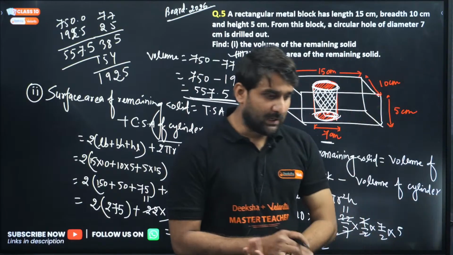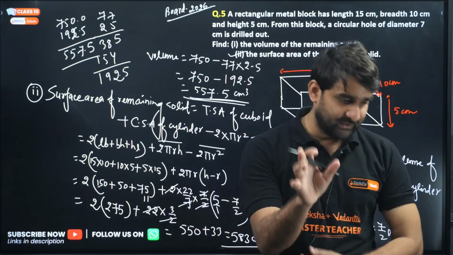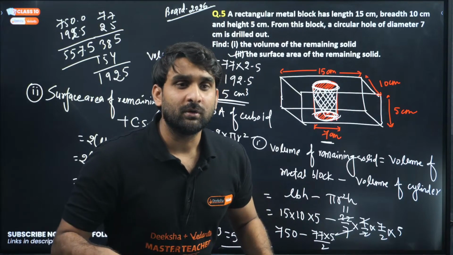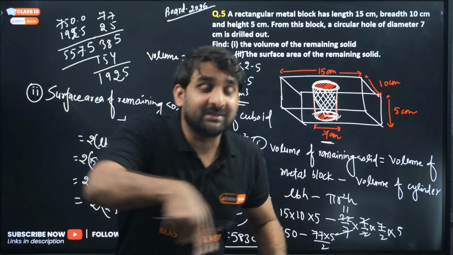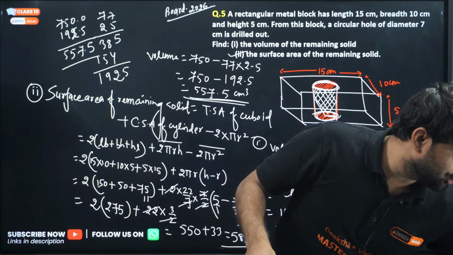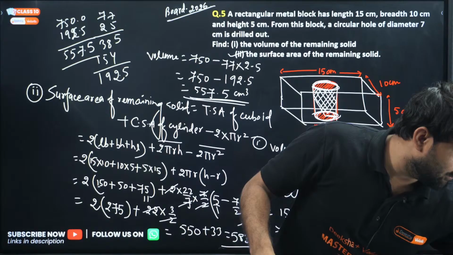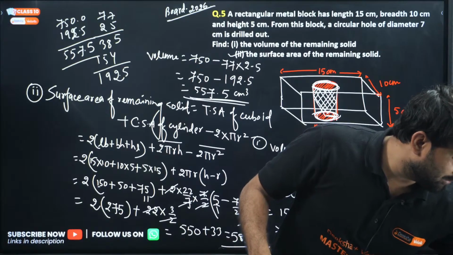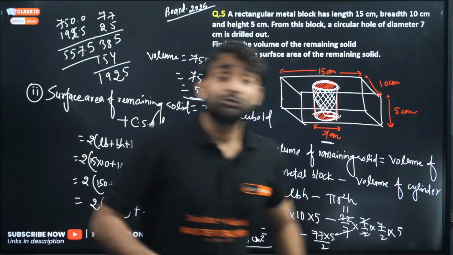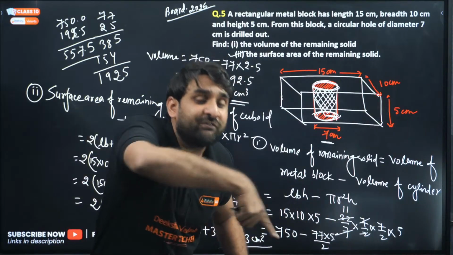Sir, we can only count the surface area of cylinder. Yes, Subhash. Because see, if I ask you, after drilling the cylinder, look at the new geometrical shape. When we observe the new geometrical shape after drilling it, you will be able to see the curved surface area of cylinder.